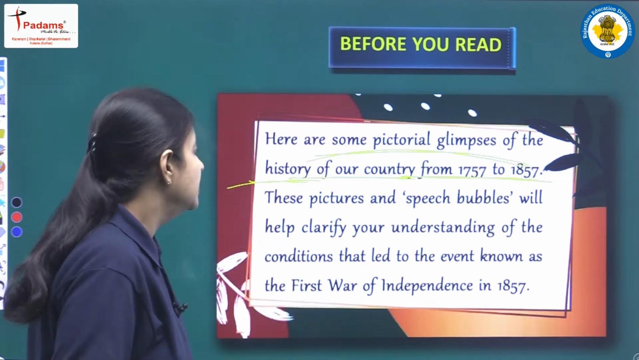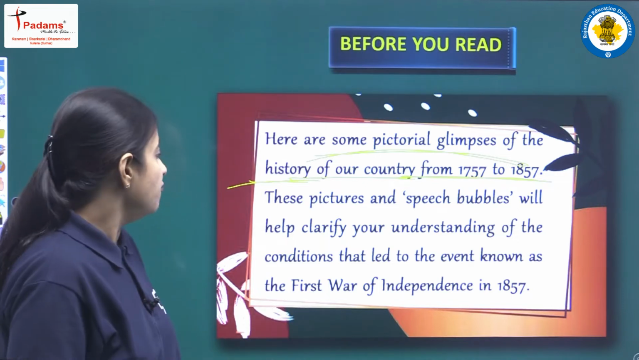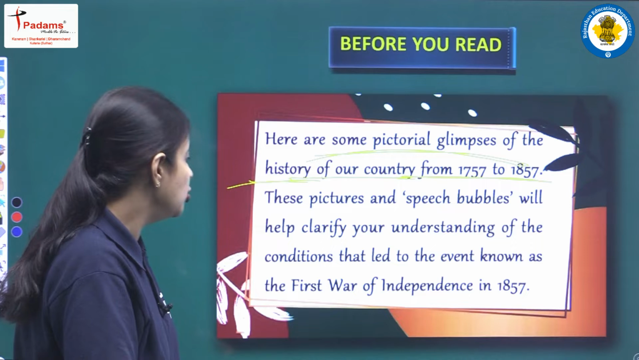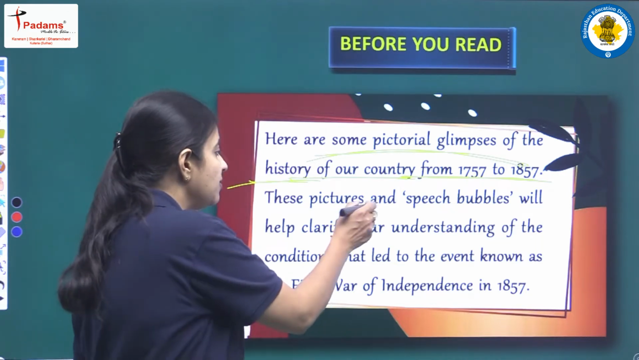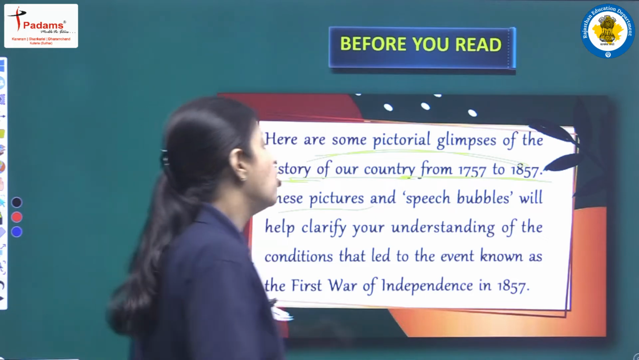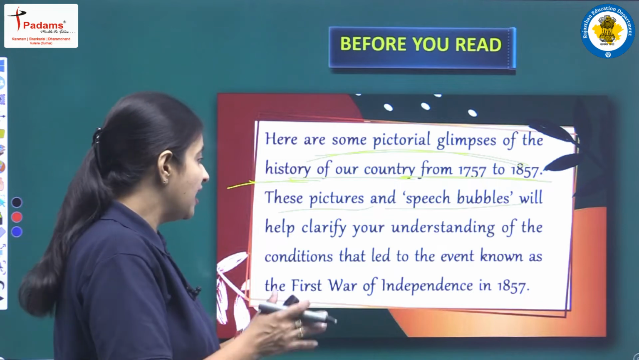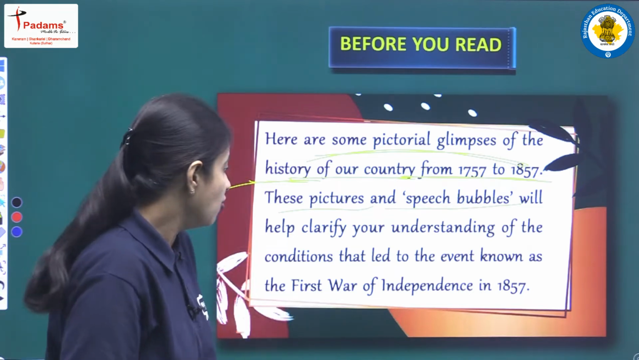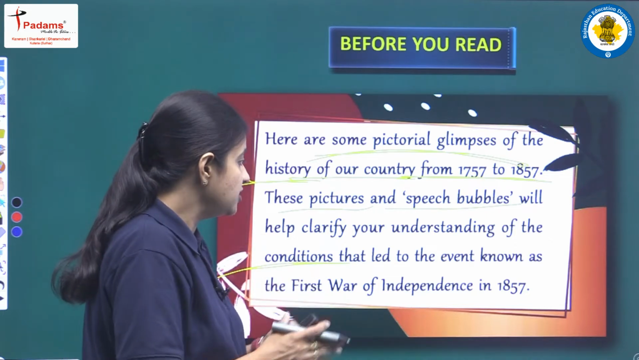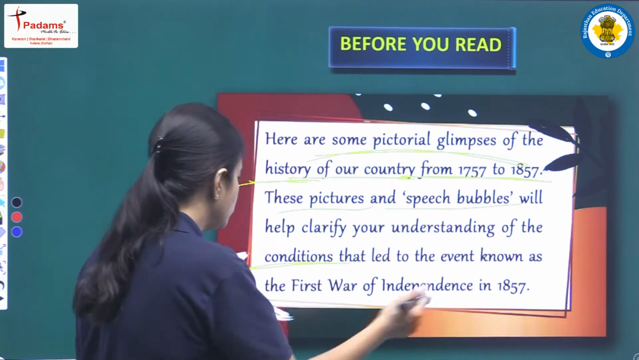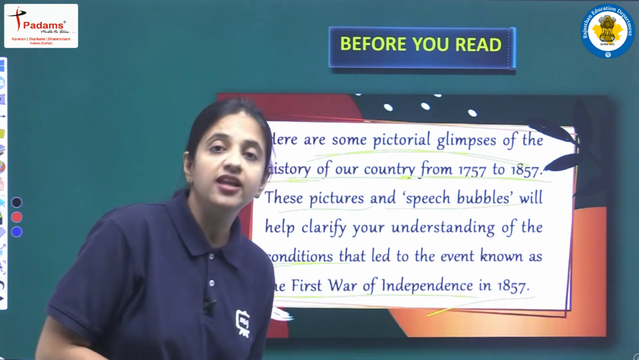read in this chapter. These pictures and speech bubbles will help clarify your understanding of the conditions that led to the event known as the First War of Independence in 1857. So all the pictures that we will see in this chapter and all the speech bubbles that we will read will help clarify our understanding of the conditions that were there in India at that time. And because of those conditions, finally there was this event known as the First War of Independence that happened in the year 1857.